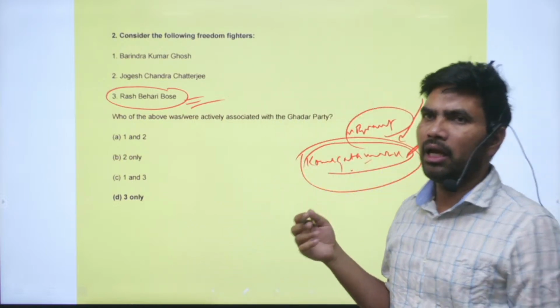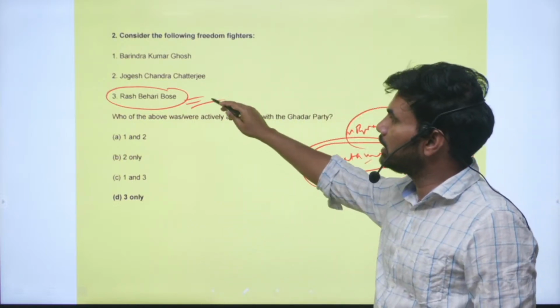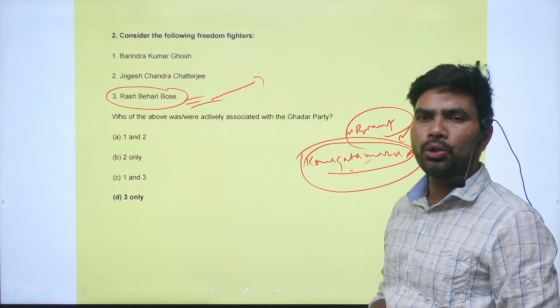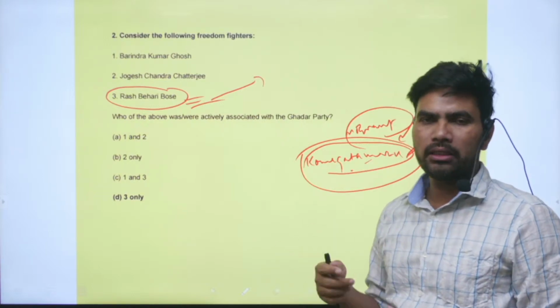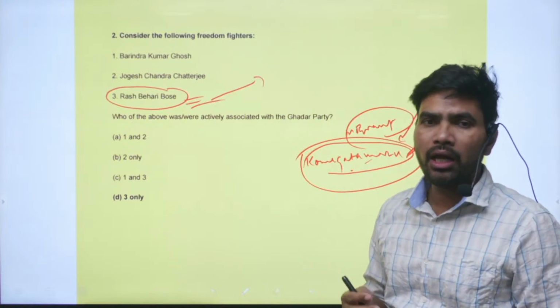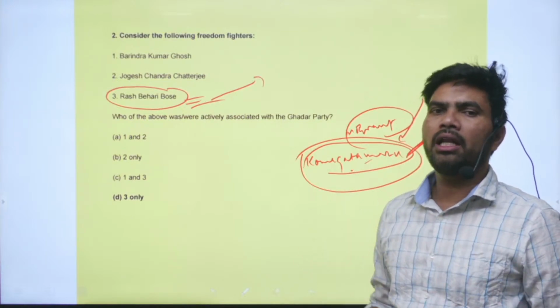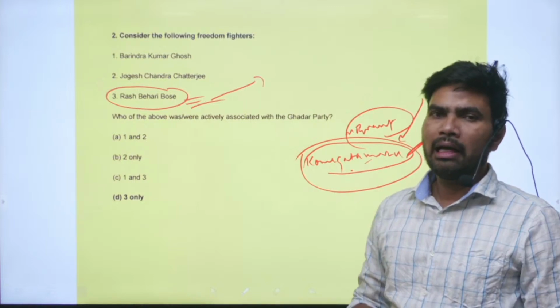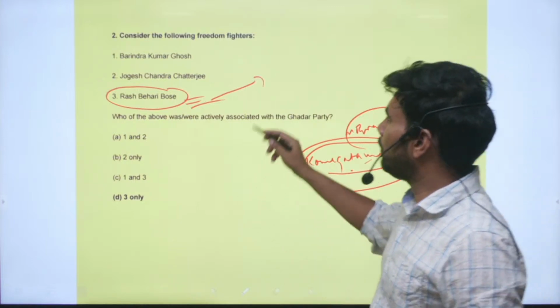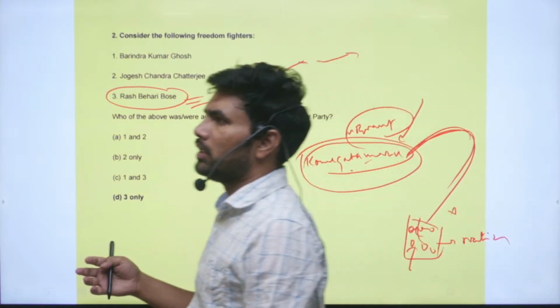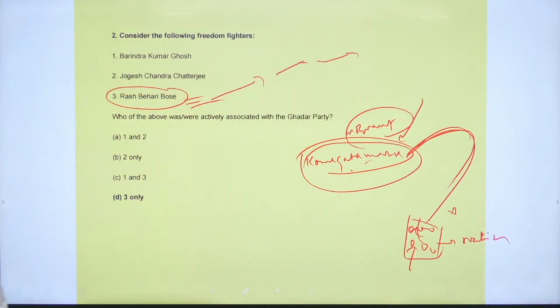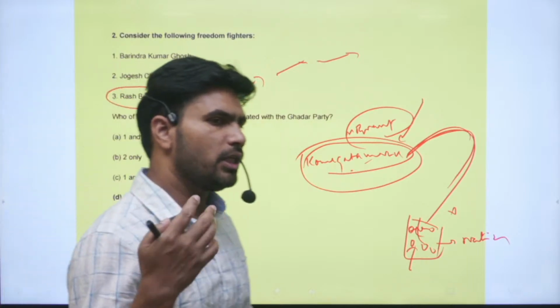So with that, the Gadar party decided that they should come to India, and they prepared a plan. They decided that we should go to India and start a revolution to overthrow the British government in India. So they decided a plan and started coming to India one by one. They did not decide to come at once, but one after the other.